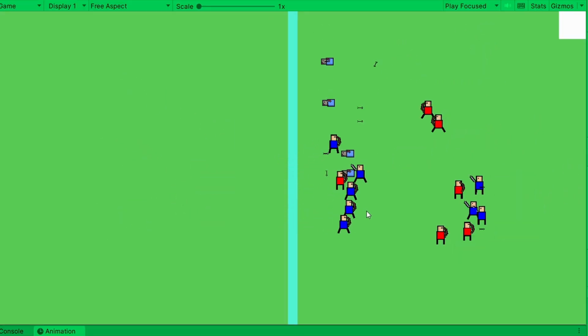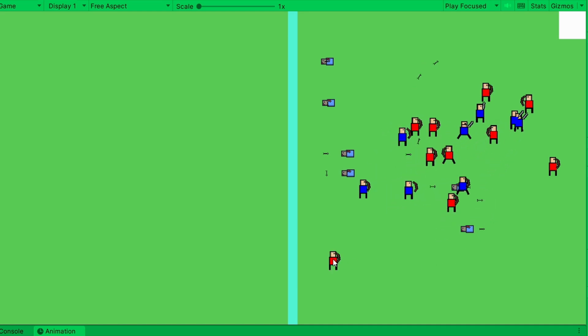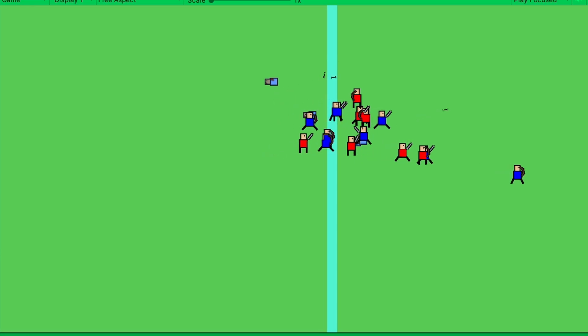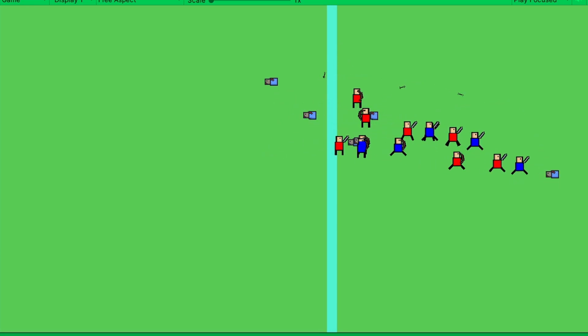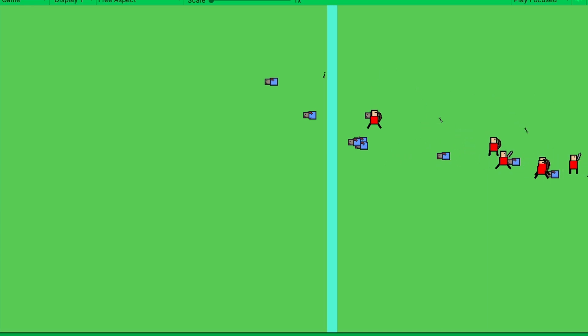And there we go. I have tried to fix the projectiles a little and the arrows are working a lot better now. There are not many bugs in them. There's still a little, but they will be fixed. Where are you guys going? Alright, they just left the map, did they?